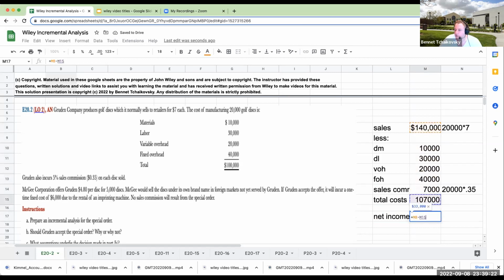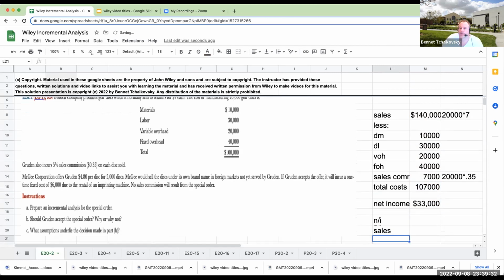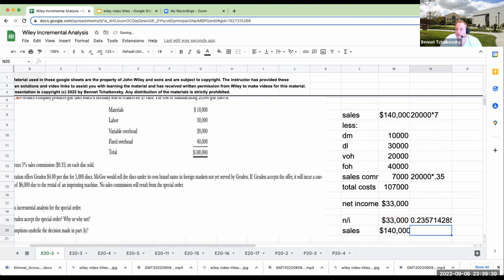So my net income as a result of selling this is going to be $33,000. Now, what I want you to do when you get something like this is say, okay, what is our net margin? Well, our net margin is going to be our net income divided by our sales, which in this case is 33,000 over 140,000. So our net margin is roughly 23%. This is going to be a very, very important number.